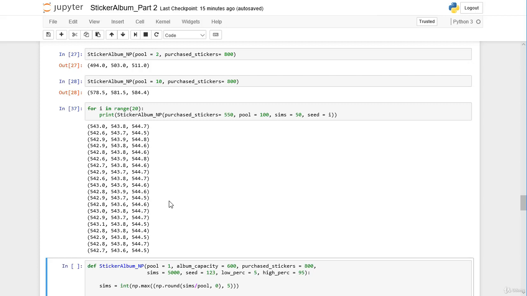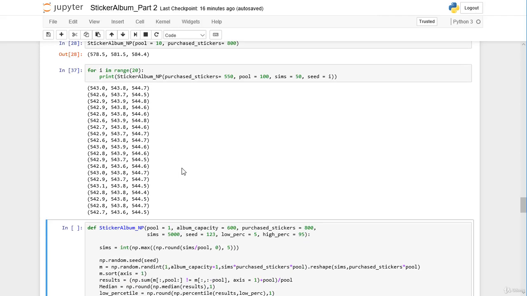And once we increase our pool by the factor, say, 10, then we can reduce our amount of simulations by the factor 10. And also, if we increase our pool by the factor 100, we can reduce our simulations by the factor 100. And the reliability of our results stays high, and still we have a fast and efficient code. So now we have to change our function slightly.